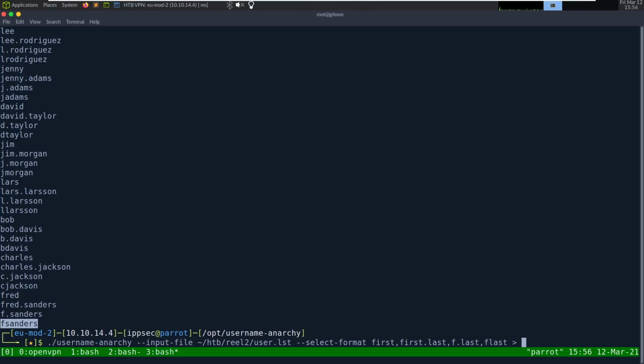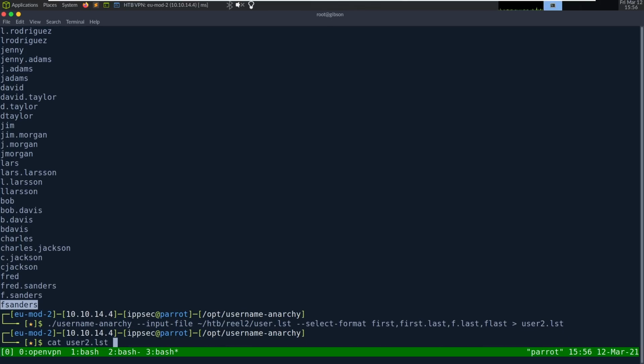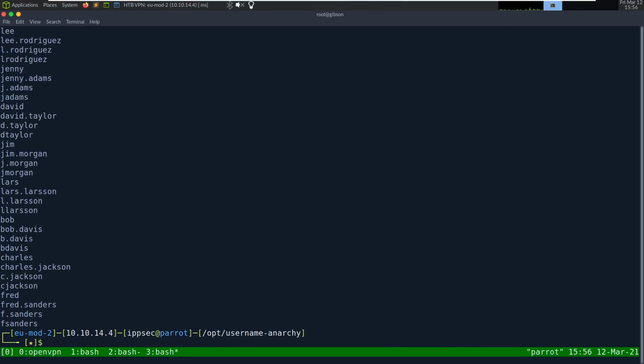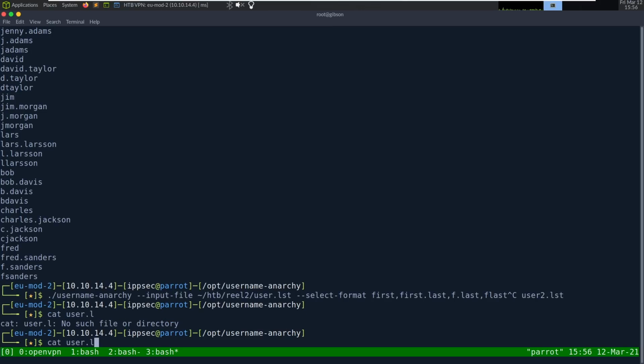Let's output this to a file. I'm going to put user2.list, cat user2.list. There we go. I'm always careful not to direct something into something I'm working with.